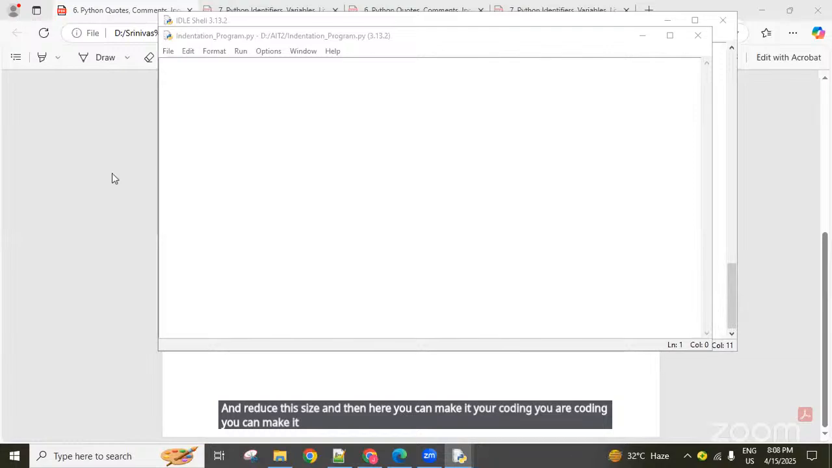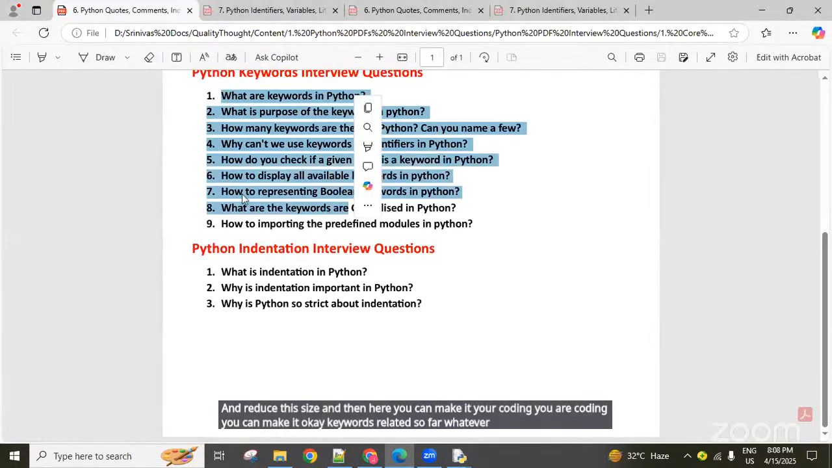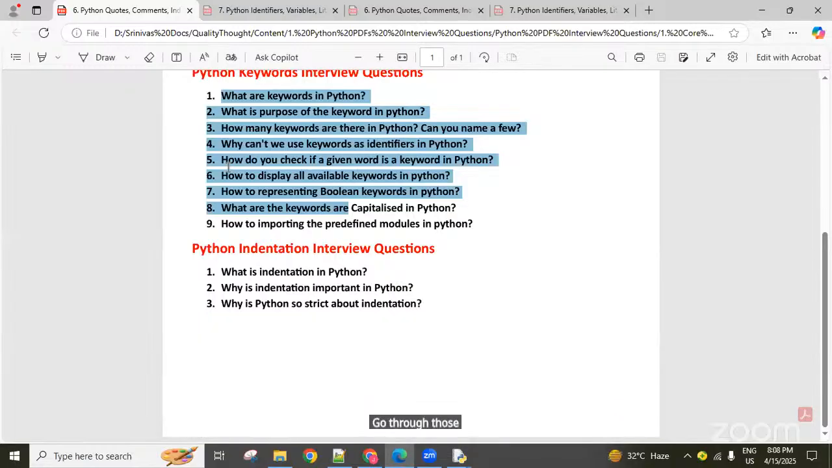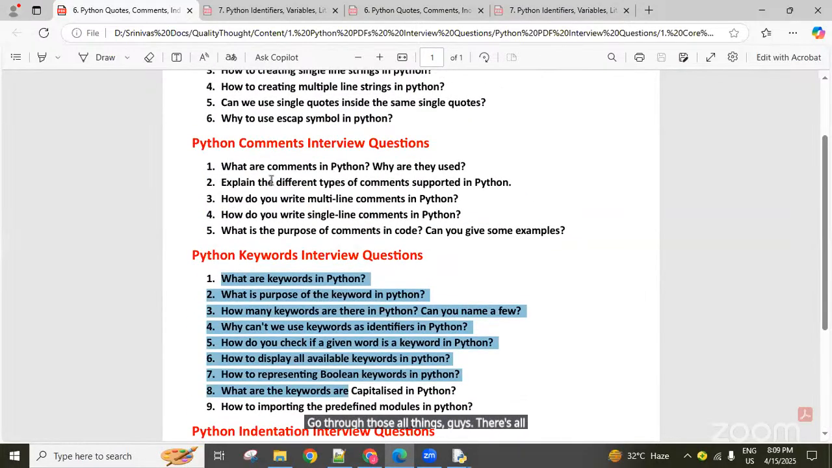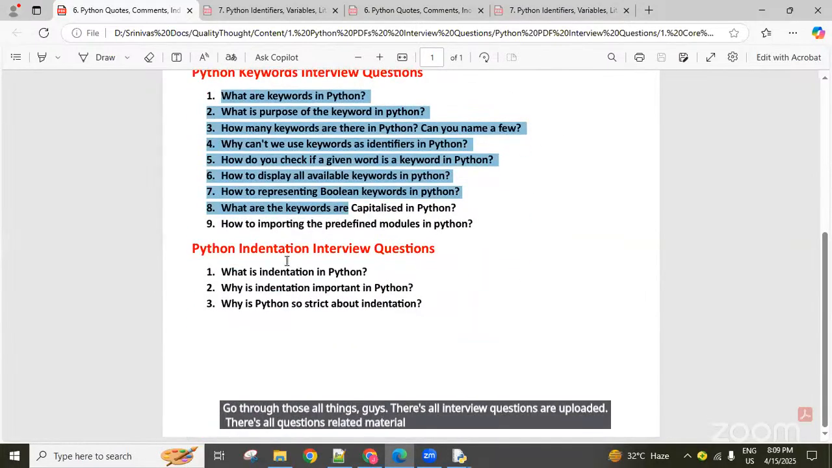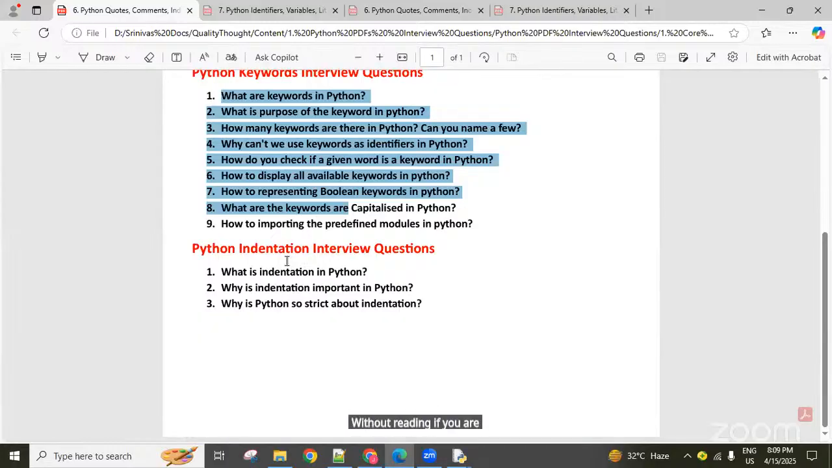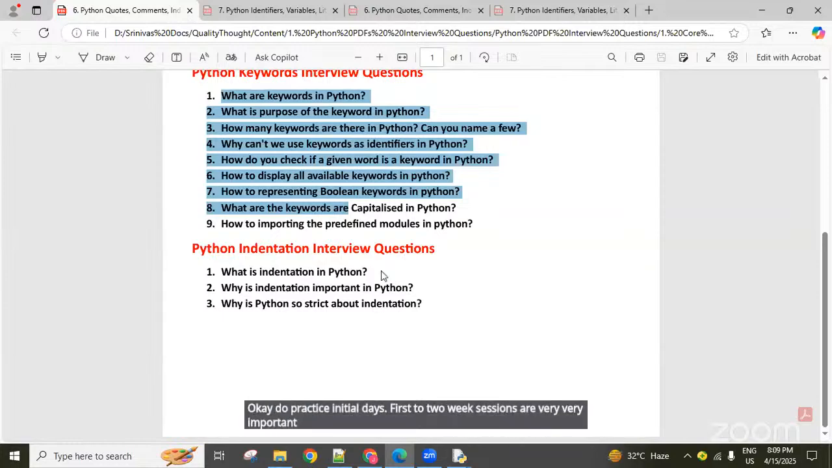Keywords related, so far whatever I explained, this entire information is there in the material clearly. Today in the WhatsApp group also I uploaded all the material up to the last session, whatever was completed. Go through all those things, guys. All these interview questions and related material I uploaded. Without reading, if you come to the next session, then it will be confusing. Do practice in the initial days. The first 2 weeks of sessions are very, very important. Now here comes to here.